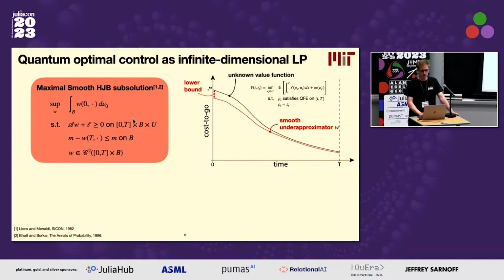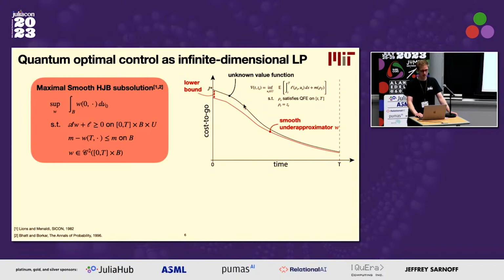And what this convex optimization problem seeks to do is find a smooth function which underestimates this value function everywhere and is as close as possible to the true value function at the initial time of the control problem. And of course, the value function encodes the optimal value of the control problem at its initial time. So therefore, you get by construction a lower bound. And the key thing is you can do this without knowing what the actual value function is.